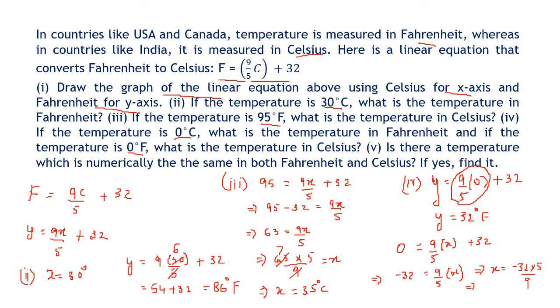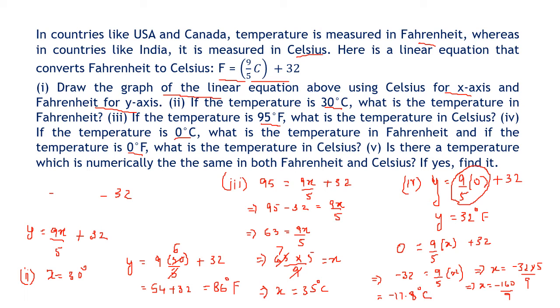So it implies x equal to minus 160 upon 9, that is almost equal to minus 17.8 degree Celsius. So if this is clear to you, I need to rub this to do the remaining sums. So let me rub it and go to the fifth point now.